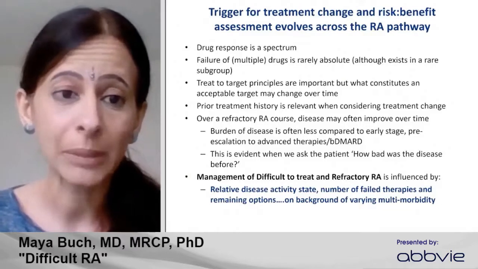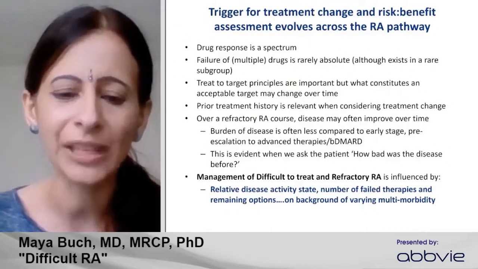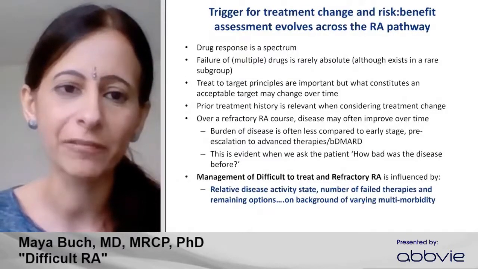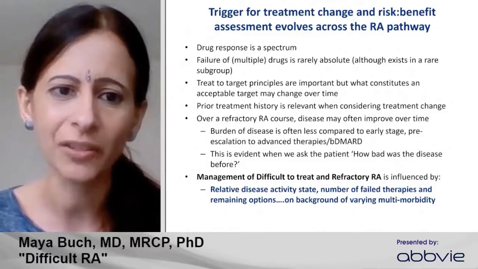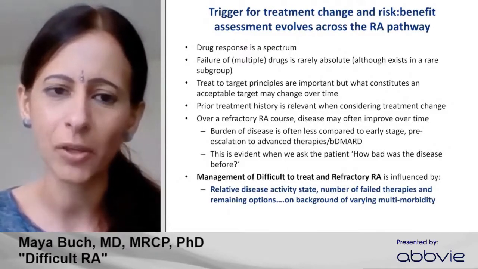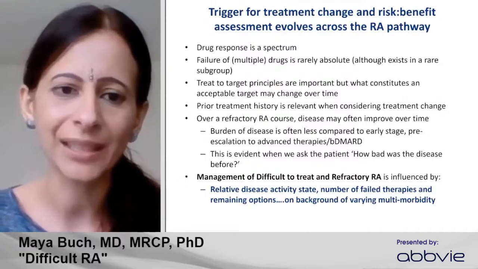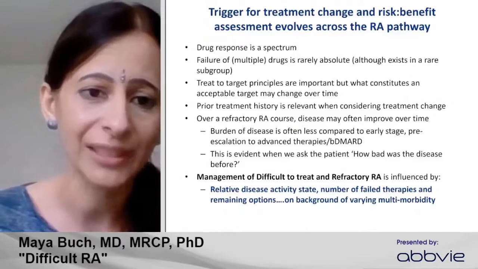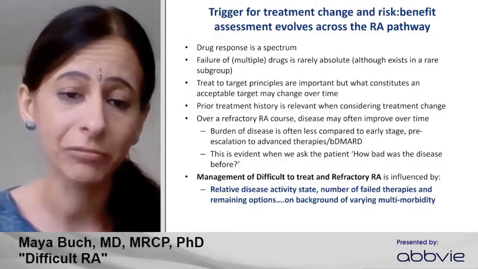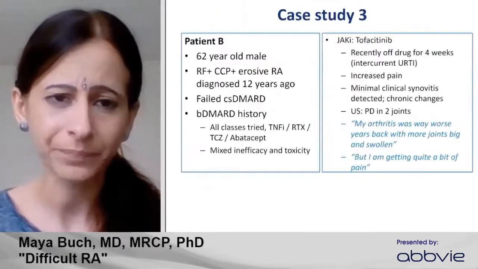What I often find with my patients is that the burden of disease is often less once they've entered the framework and the era of biologic and advanced therapies. And so the management of difficult to treat is really an integration of these components, and we're constantly incorporating this to decide when is the appropriate time to cycle, which may change over time. And we may indeed take on greater risk when treatment options are that much more limited.